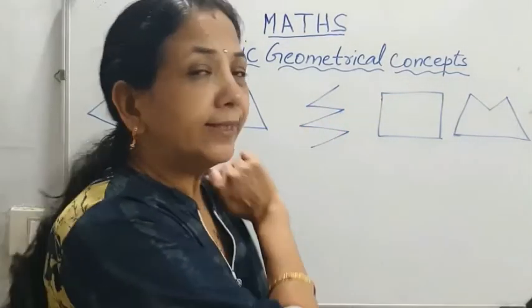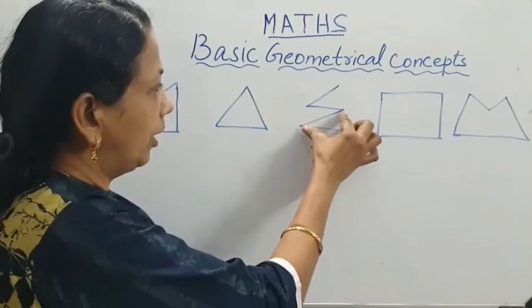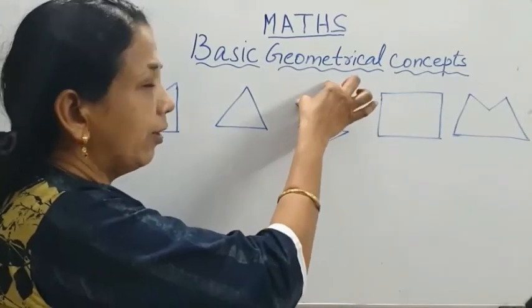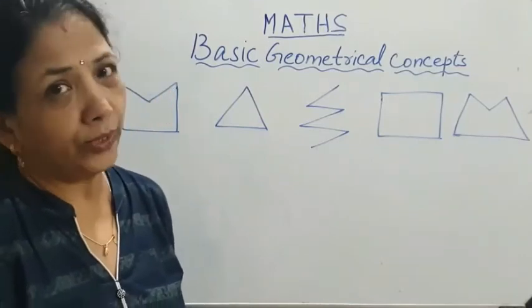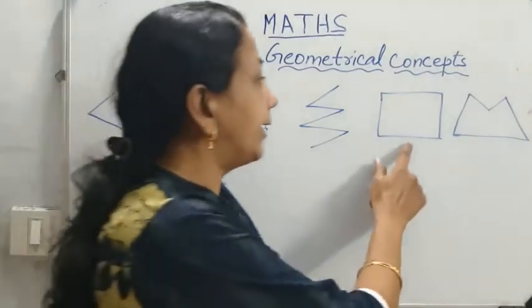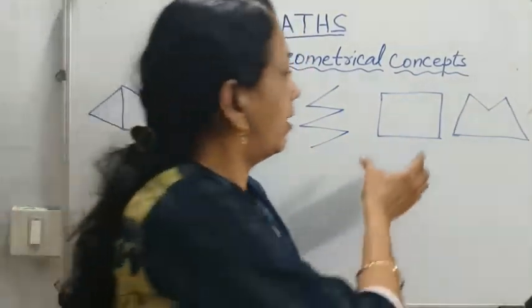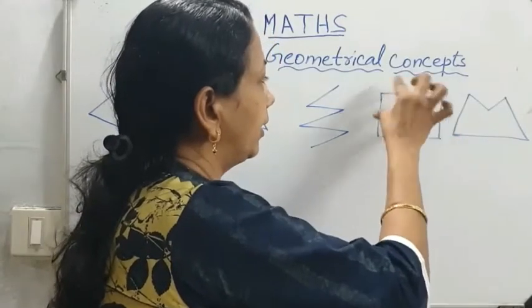And here how many line segments are there? 1, 2, 3, 4, 5. 5 line segments. Is it a polygon? No. It is an open figure, so it is not a polygon. And here how many line segments are there? 1, 2, 3, 4.